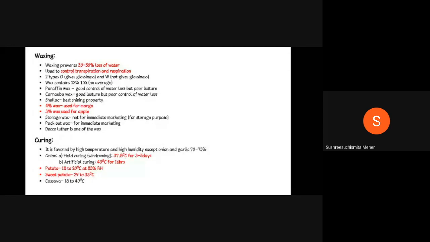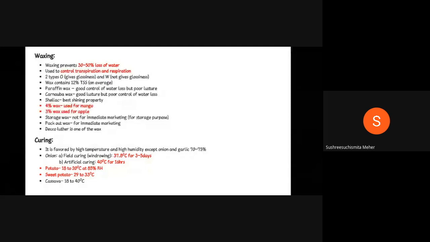On average, the wax contains 12% TSS. In wax, there are so many types, but majorly three: paraffin wax, carnauba wax, and shellac wax. Paraffin wax gives good control of water loss, but it has poor luster. Carnauba wax has good luster but poor control of water loss. Shellac has the best shining property. These shellac waxes are majorly used in packing dried fruits and vegetables like dates, raisins, and dried commodities.